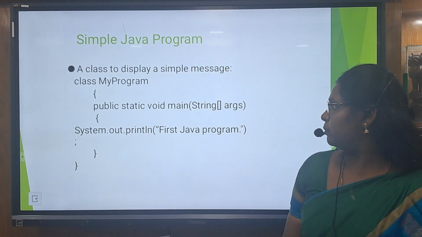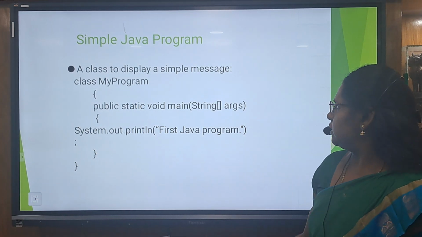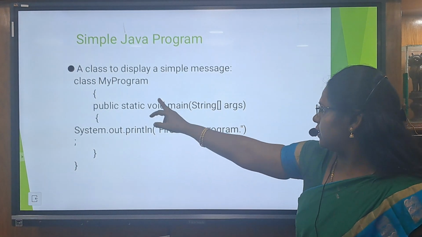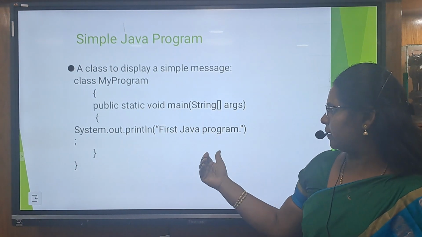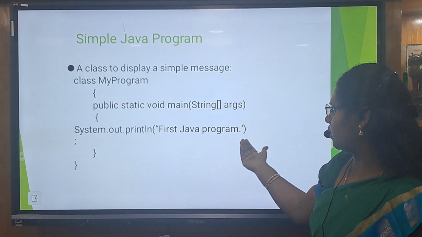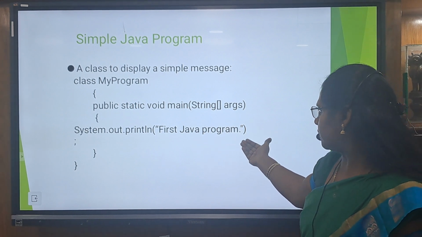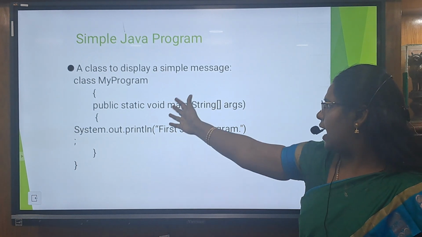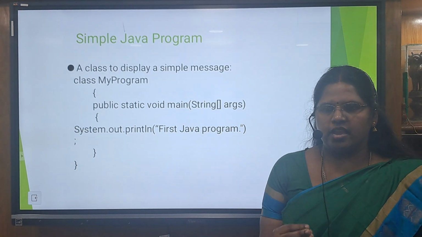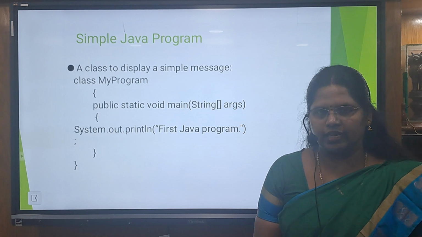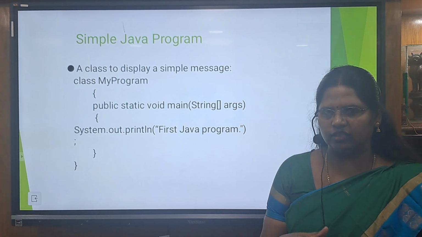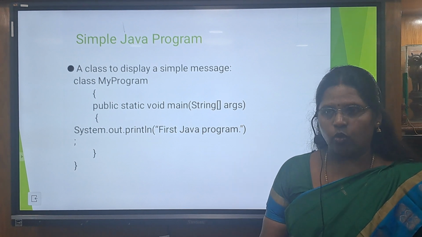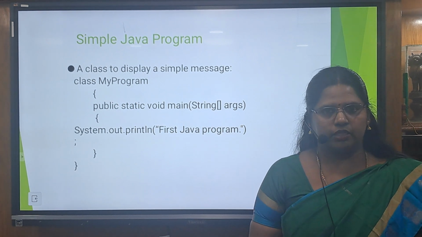This is a simple Java program. It simply displays the first Java program. That is class MyProgram, and we are opening the braces, and we have public static void main(String[] args) and System.out.println("first Java program"); We are closing the main method and then closing the class. The main method is defined inside the class. The class which has the main method, with the name of that class, we call that the program. All the execution starts from the main method.